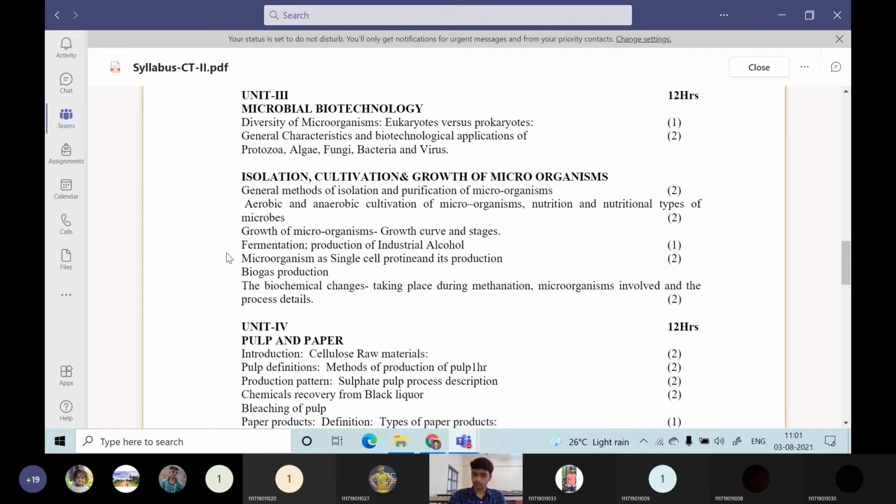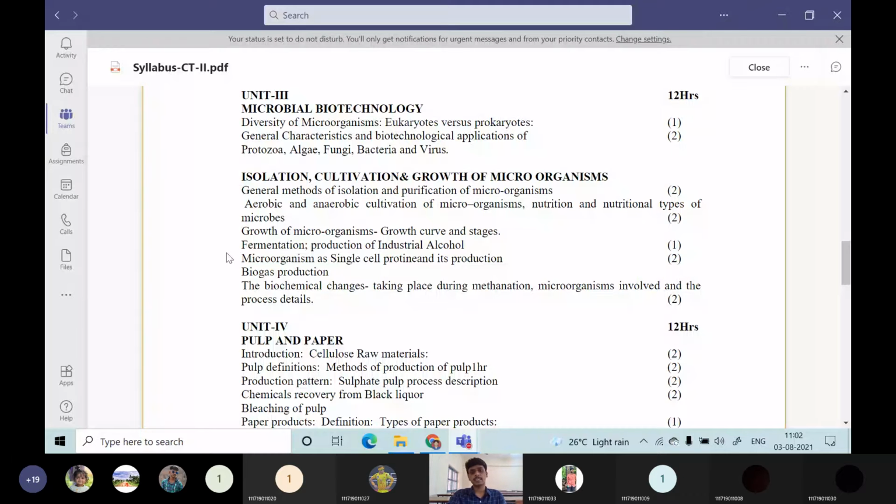Then growth of microorganisms. There are three stages for the growth of microorganisms. Those three stages we will be seeing, that is called the growth curve. We will be discussing in detail. Then fermentation. What is the importance of fermentation, or how to produce industrial alcohol? We will be discussing here. Fermentation you might have seen from 10th class onwards. So here also the same type of setup will be there. That we will be discussing in detail.